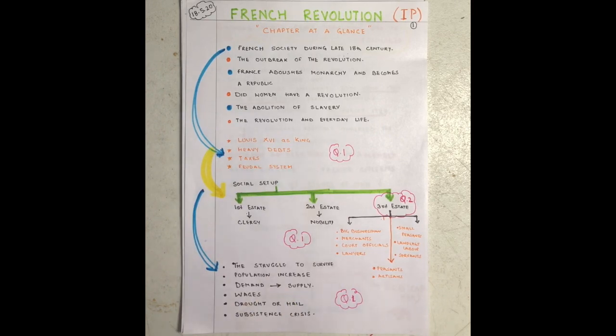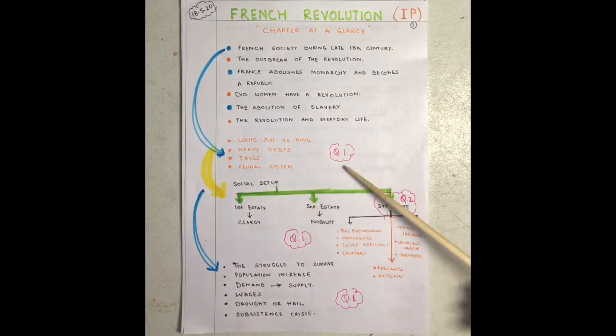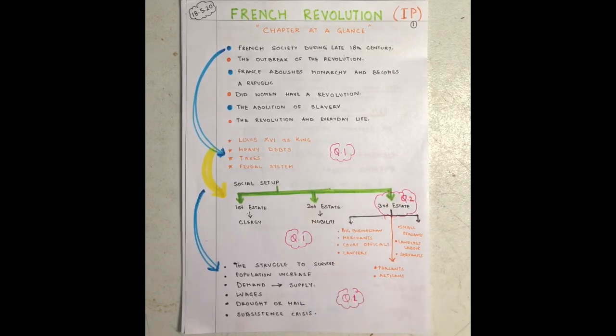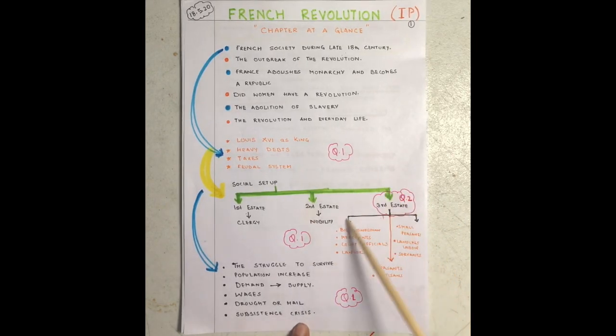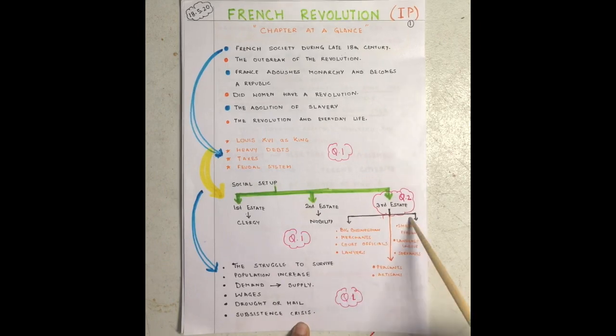Population was increasing, demand and supply was very poor, the weather was not good, there was drought or hail, and wages were not at par. Then there was the subsistence crisis that you can relate to demand and supply. This whole set of key points comes in question number 1 of your NCERT book, and the third estate comes in question number 2.